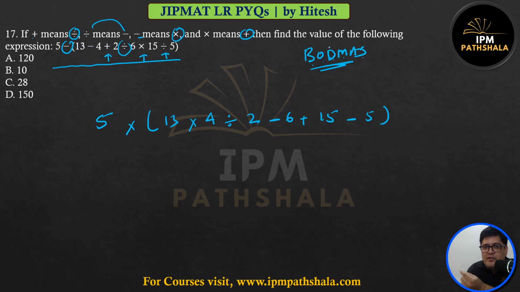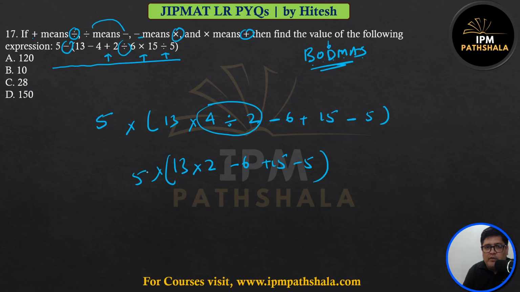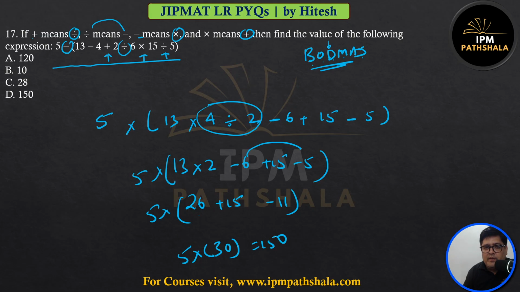So division happens first. 4 divided by 2 is 2. This becomes 13 into 2 minus 6 plus 15 minus 5 and again into 5. What is this? This is 26. Now see, negative and positive. Negative will be minus 11. This plus 15 will be here. So 26 plus 15, 41. 41 minus 11, 30. 30 into 5, that is 150. Answer option D.